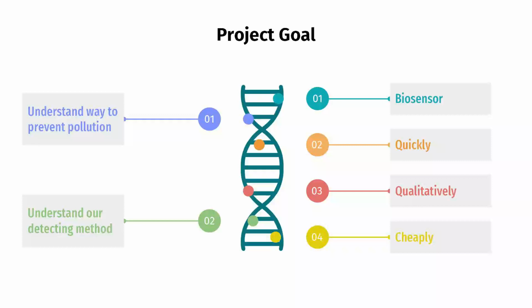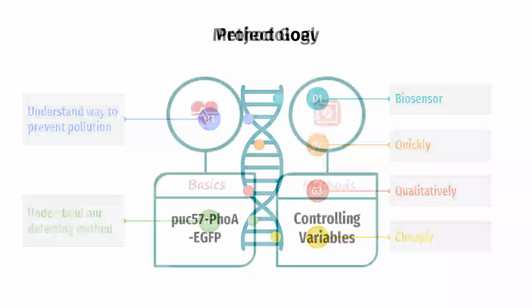On the other hand, using synthetic biology, we design a product in the form of a biosensor to quickly and qualitatively detect the phosphate concentration in sewage. It is relatively cheaper than what the current market offers, so that river monitoring stations and fishery-related management authorities can detect water quality with lower costs.